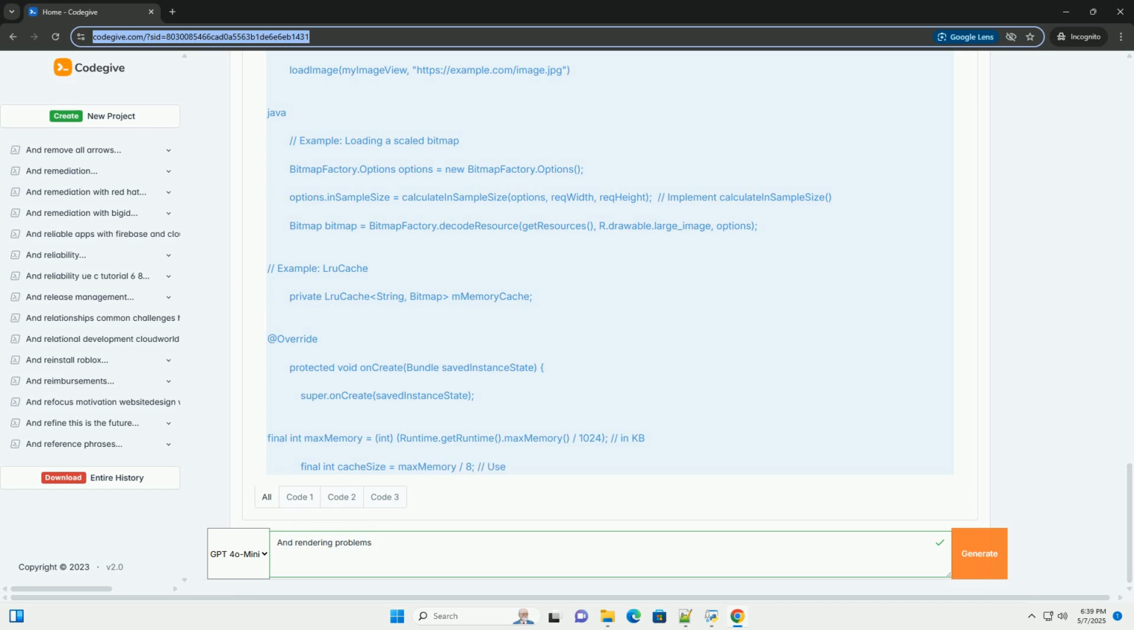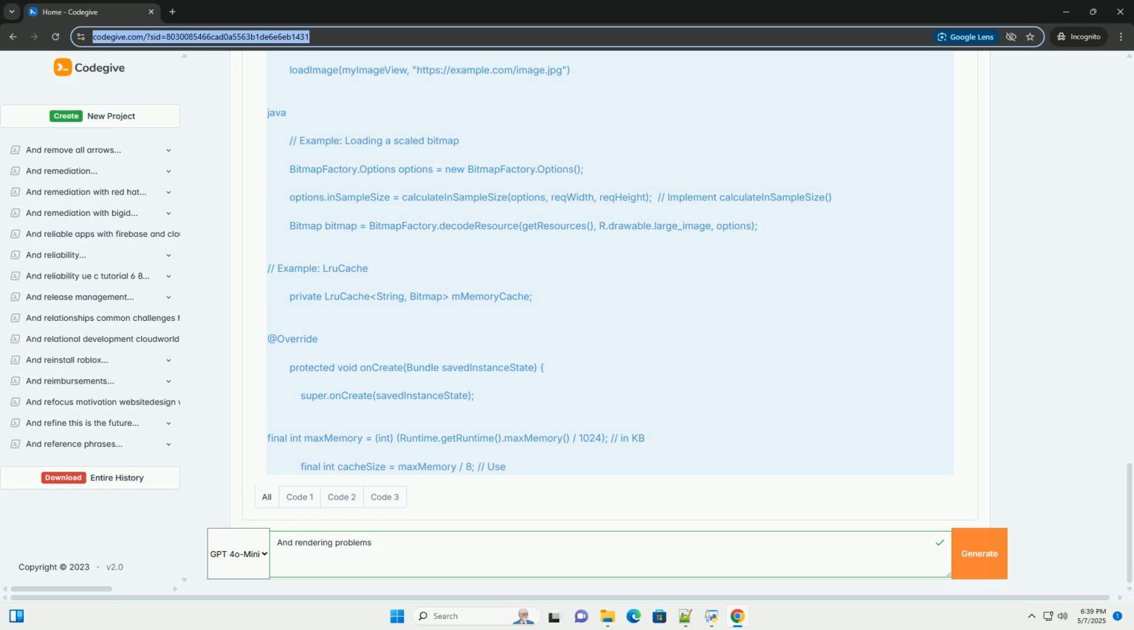Example, coroutine. 4. Memory management. Solution. Use weak reference for caching. Helps prevent memory leaks by allowing objects to be garbage collected when they are no longer strongly referenced. Release resources when no longer needed. Release bitmap objects and other large resources when they are no longer used.